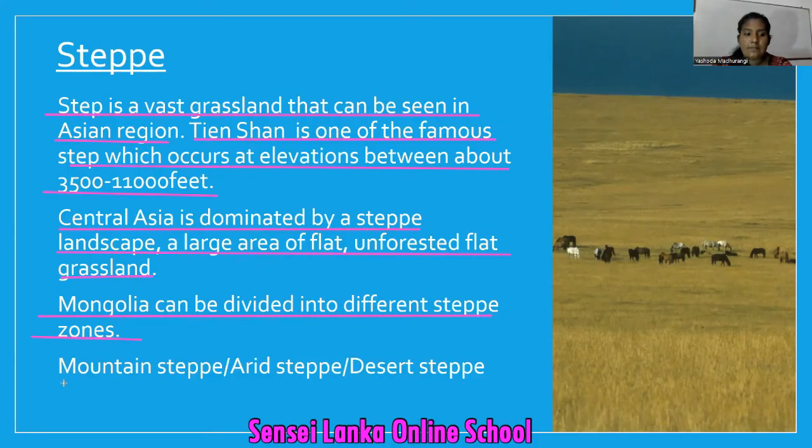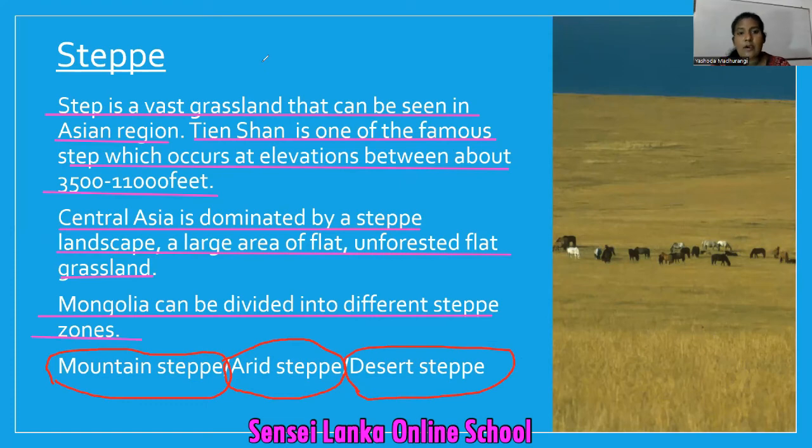Mountain steppe. What is mountain steppe? Look at the first one. Mountain steppe. Mountain steppes. Arid steppe. Arid. Arid steppes. Then desert steppe. Desert steppes. So these are the different kinds of steppe.